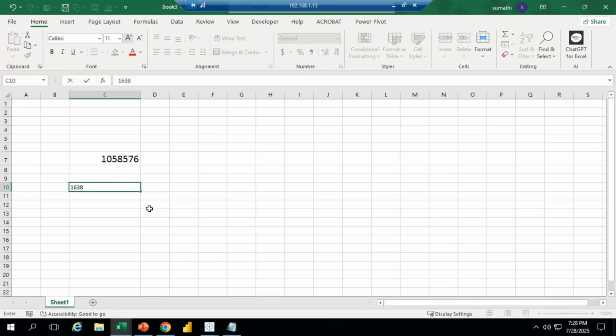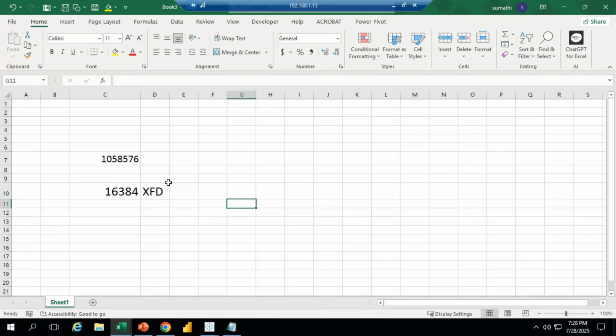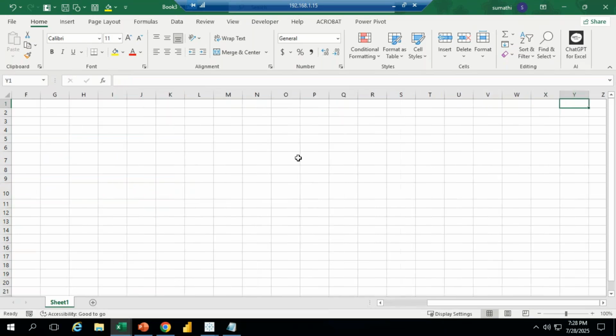In the same way for columns, we have 16,384 columns in each sheet. The last column name is XFD. What is XFD actually? I'm going to increase the font size a little. Now see, if I press the right arrow, the next column is going to display. After Z it displays AA, after that BA, after that CA. Like that, up to the last column name.